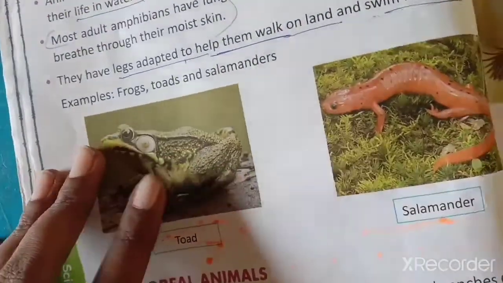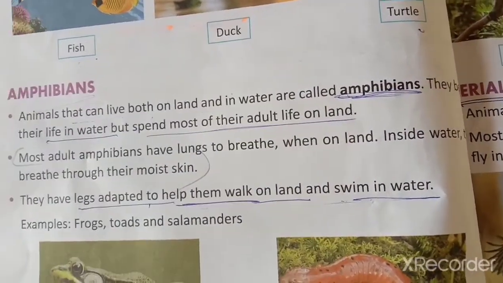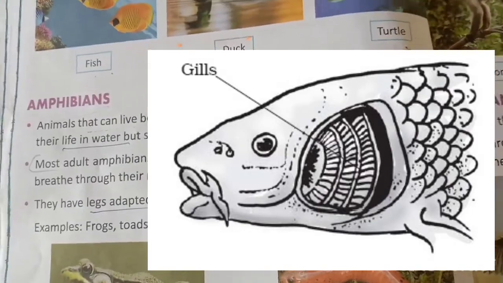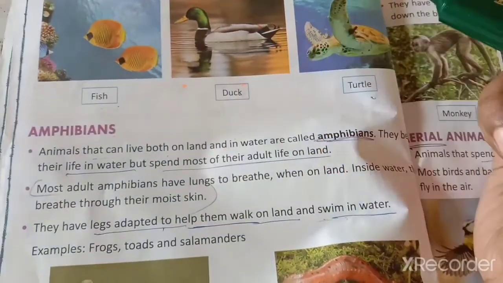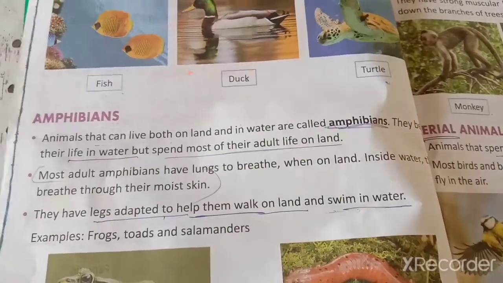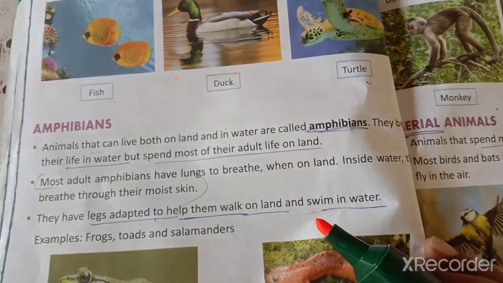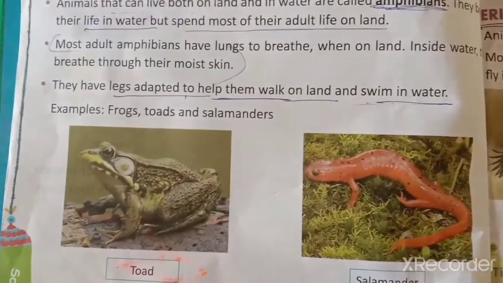Now you can see pictures of aquatic animals. Fish, duck, and tortoise are aquatic animals which live in the water, and they also breathe with gills. Now we will see the amphibians.